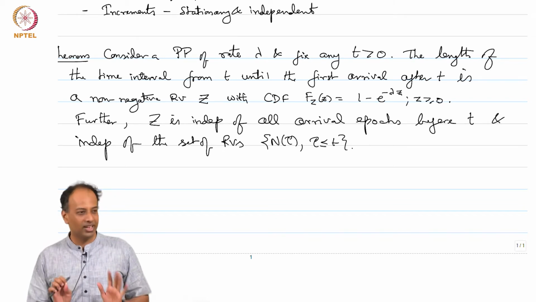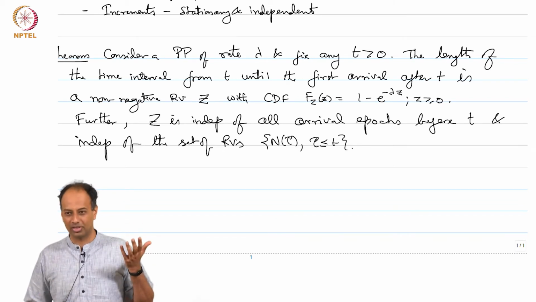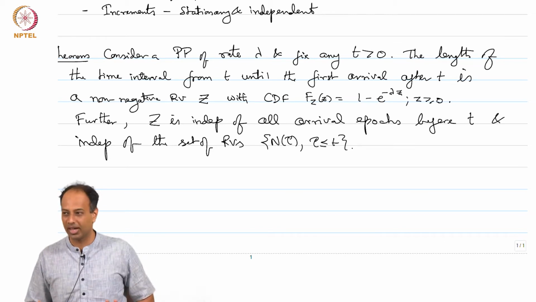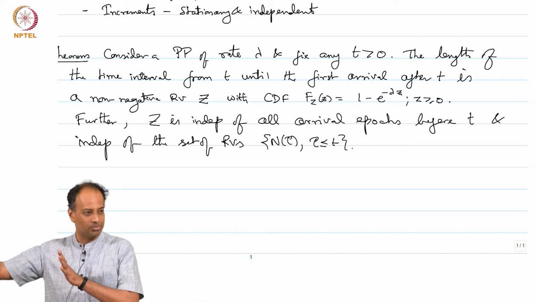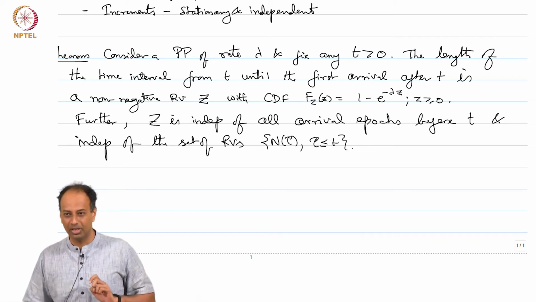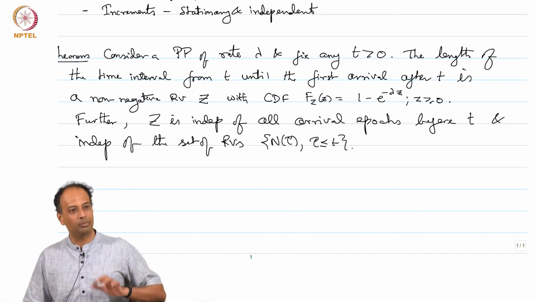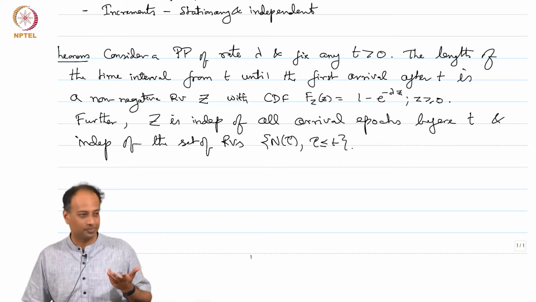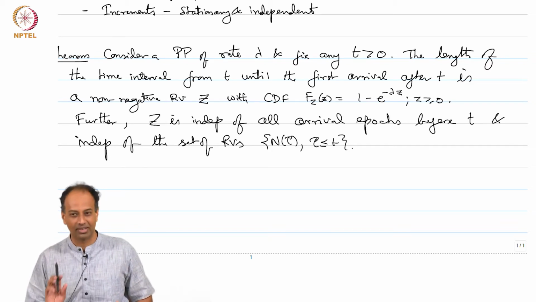Okay. So, it is like buses are going at a bus stop according to some Poisson process, you show up at some particular time. Okay. The time that you wait for the next bus will still be an exponential random variable, okay, and it will be independent of how many buses came in the past and when they came, if the bus arrival process is a Poisson process, which it is usually not, right. Okay. Clear, statement is clear.